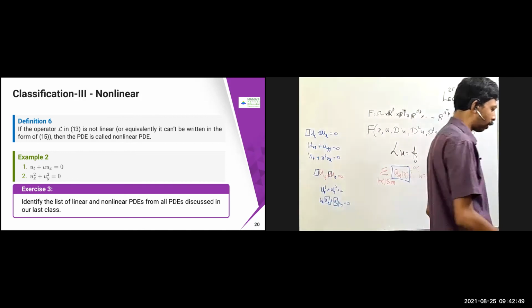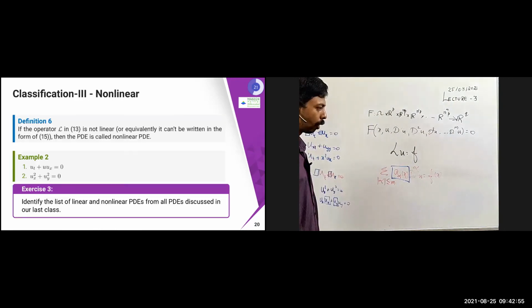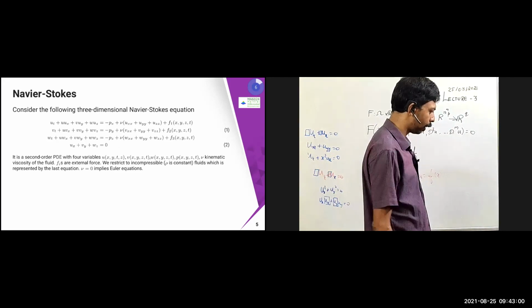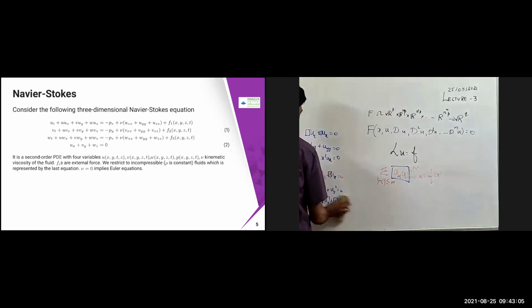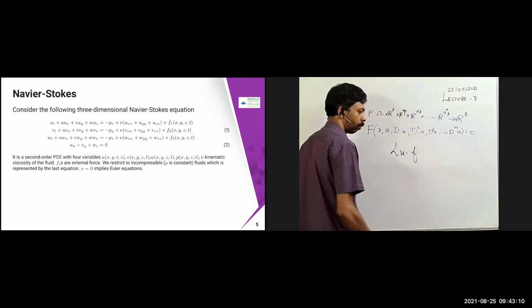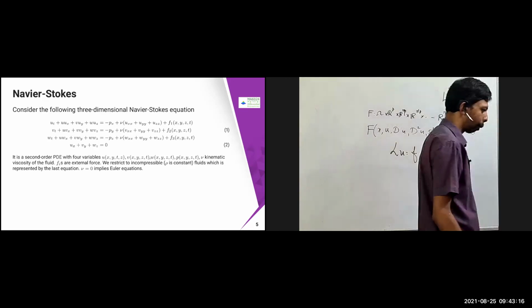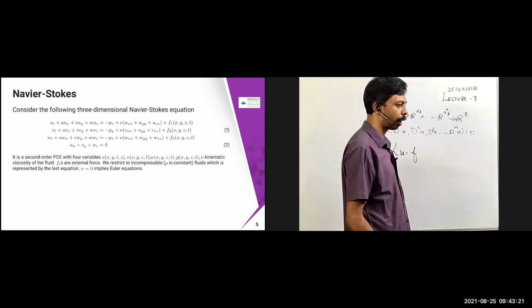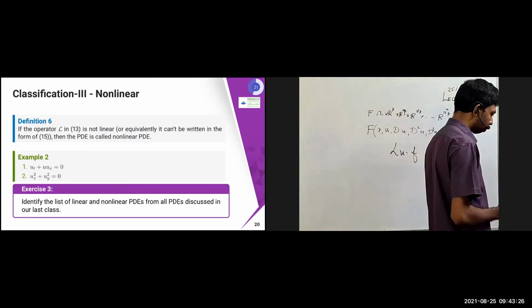So you can classify the cases which we have discussed earlier in the same way, whether linear or non-linear. How about this equation, the Navier-Stokes equation? Is it linear or non-linear? Non-linear. Why? The answer is correct. Because ux has a coefficient u, so it is non-linear. Okay, fine, good.